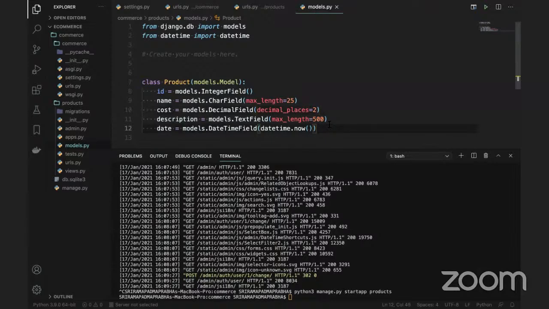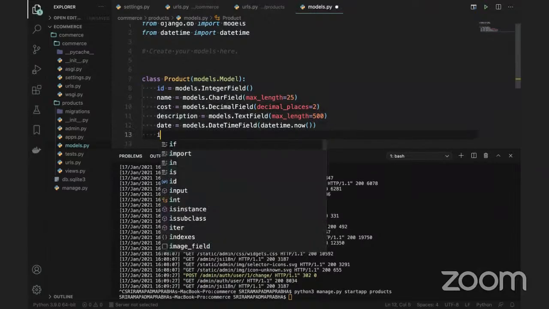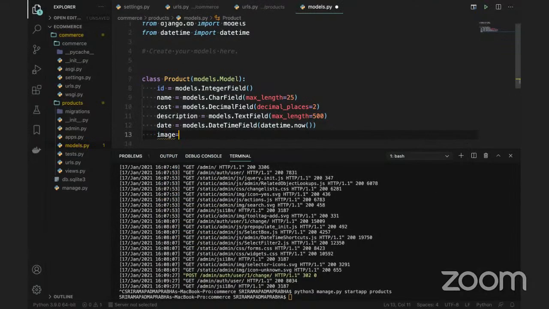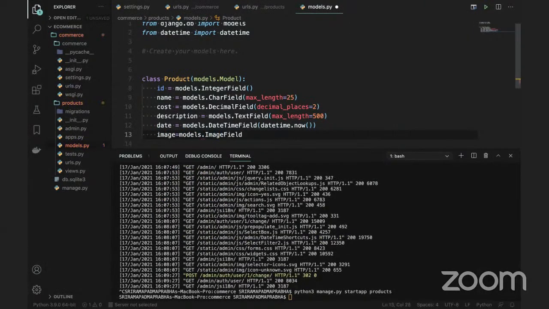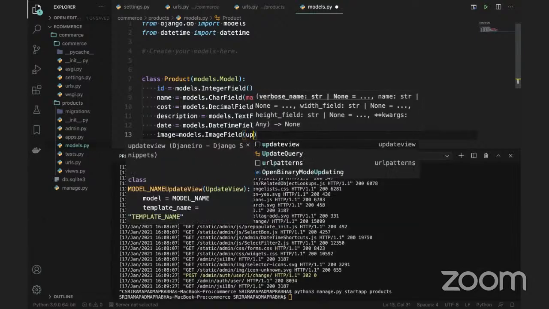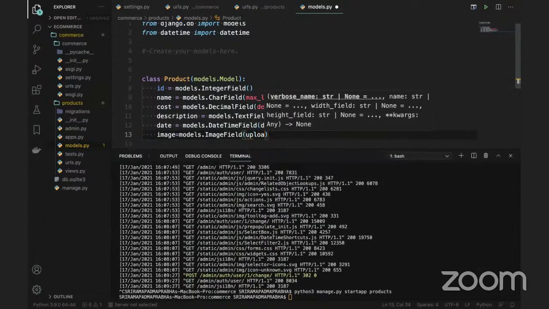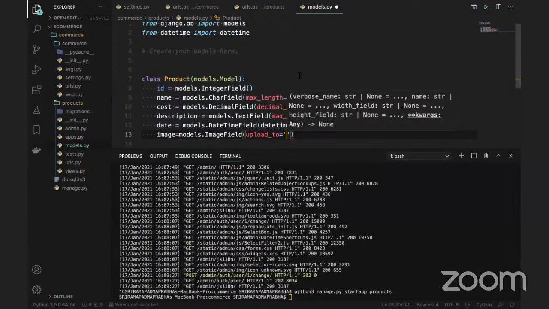For example, I want images here. So I will create image, product image. I will say products dot image field. In the image field, we can mention the upload to. Basically upload underscore to or something. You can mention here which path you need to upload it.